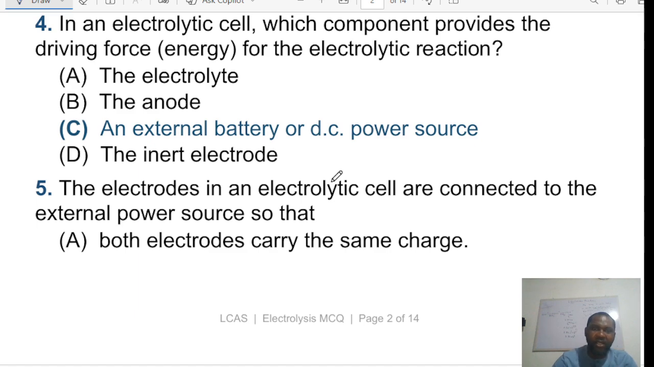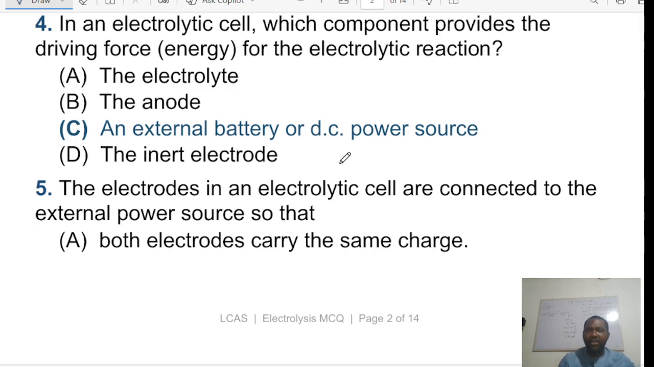Now the fourth question says, in an electric cell, which component provides the driving force energy for the electrolytic reaction? The answer is C, an external battery or DC power source. Okay, or you can say a cell, a DC power source. An external battery is what produces an EMF around the cell. EMF simply means electromotive force, which is the driving force that drives current around a circuit. Okay, and that's the component of an electrolytic cell.